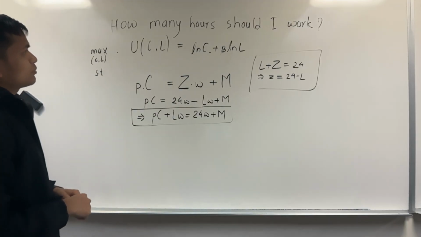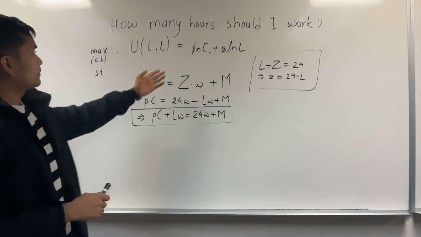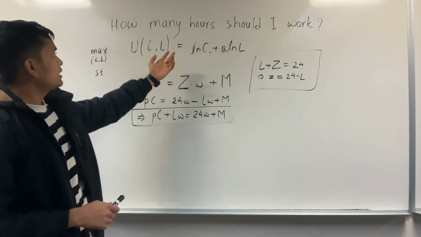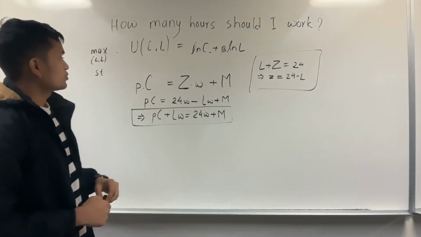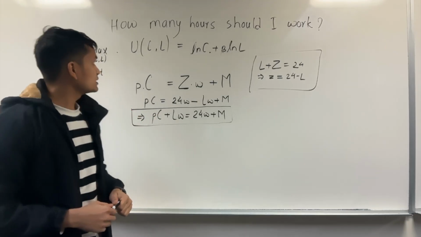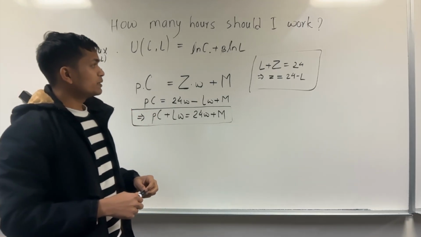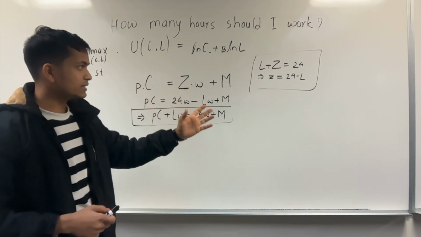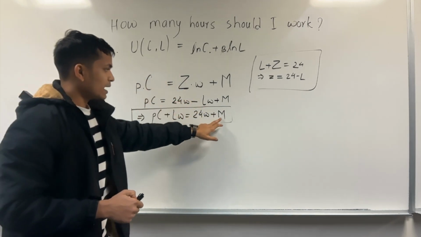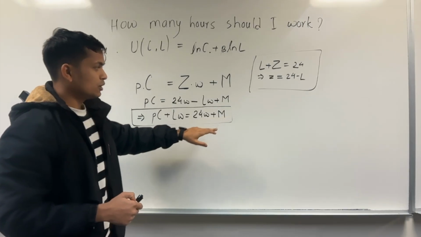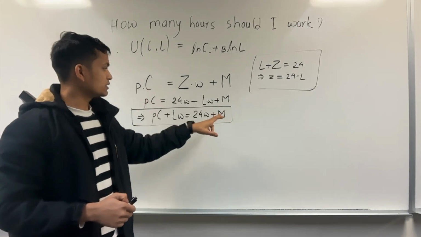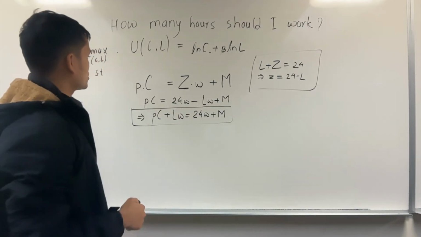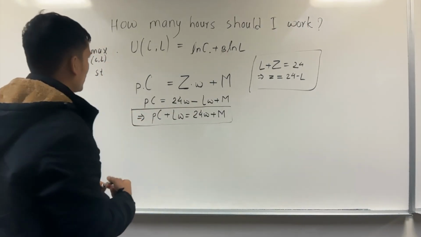Now there could be a lot of questions about finding the optimal levels of C and L, so that they can maximize their consumption and leisure. There could also be a condition saying that this is the wage and this is the price, then at what constant M income does the person choose not to work at all. Those are the kinds of questions we can talk about.